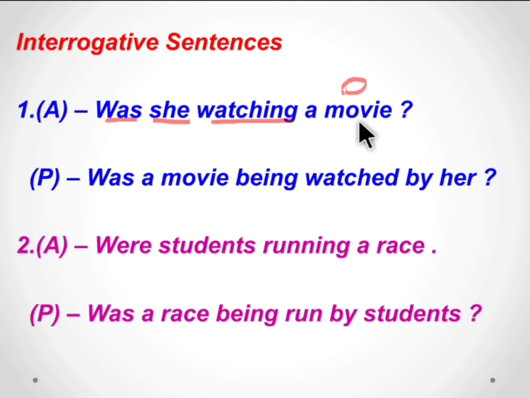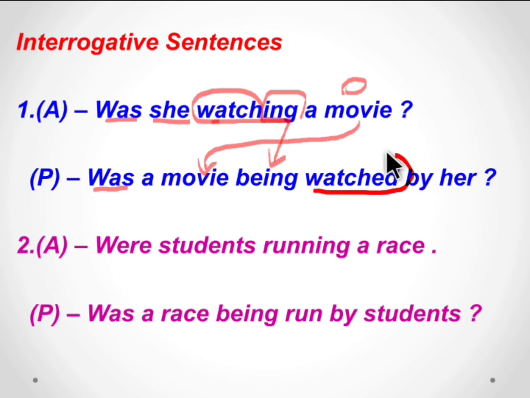So the movie is the object, and that becomes the subject of the passive voice. Here a movie is singular, so we use was. We begin with was. Was a movie. The ing in the active voice becomes being in the passive voice. The past participle of watch is watched, and she changes to her, and so we use by her. Was the movie being watched by her?